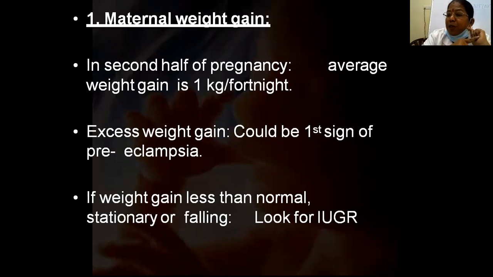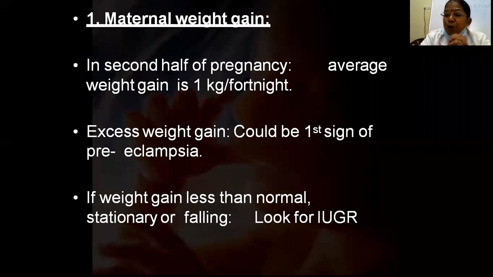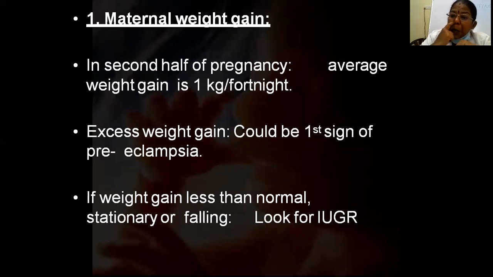When we know the baseline weight, we can tell whether she is losing weight or getting excessive weight gain. This is important because excessive weight gain, mainly if it is more than 5 kg in one month, means there is water retention, and water retention is the first sign of preeclampsia or pregnancy induced hypertension.